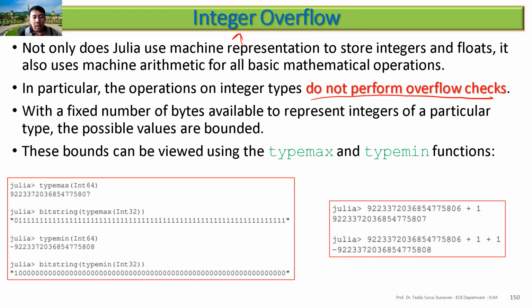Normally an integer represents a counter, something that can be counted, and normally it's not very large. If you use typemax and typemin, this is the maximum and this is the minimum. You can see here, this is the maximum, and this is the minimum.